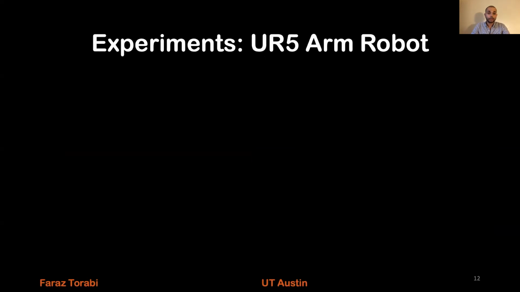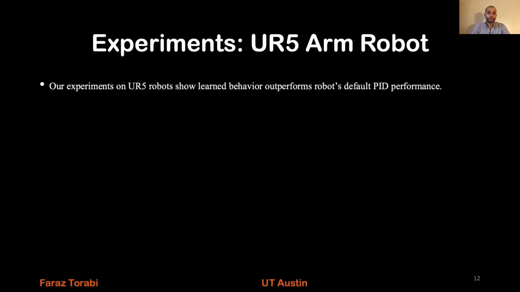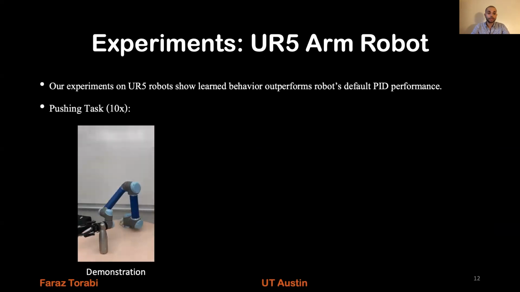Now on the UR5 arm robot experiments, our experiments show the learned behavior outperforms the robot's default PID performance. One of the tasks that we considered was a pushing task, and the demonstration is shown here. It's 10 times faster than the real video. We can see that the robot starts from a starting position and goes down and pushes a water bottle.